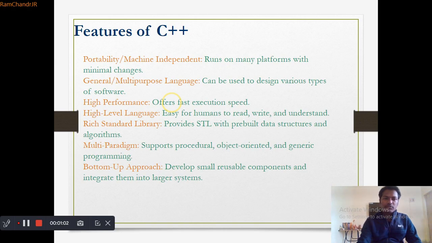And coming to features of C++, the C++ language is portable and machine independent.